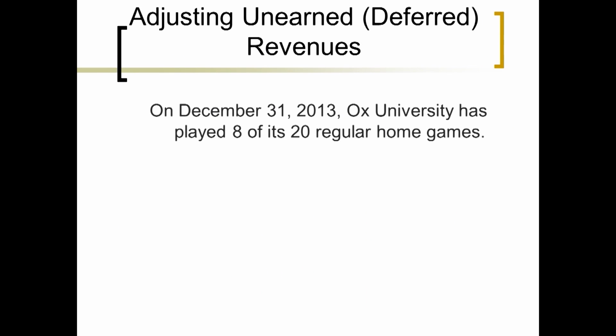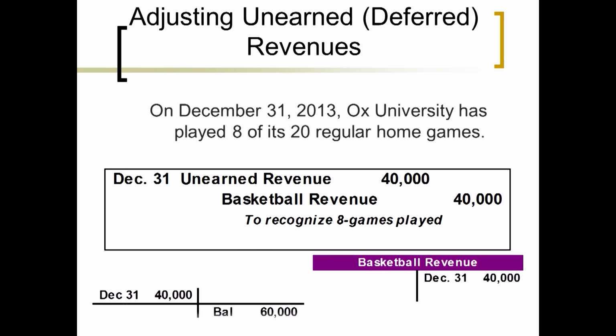Well, at the end of the year, Ox University has played 8 of its 20 regular home games. They've played 8 of 20. Another way of thinking about that is what's 8 divided by 20? 40%, right? They have played 40% of their games. So they've earned 40% of that 100,000. So they can decrease unearned revenue by 40,000. Their liability was currently on the books at 100, but we have earned 40,000 of it. So now what do we owe? Our liability is now at 60,000, right?